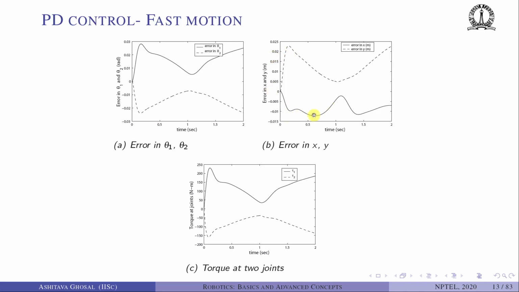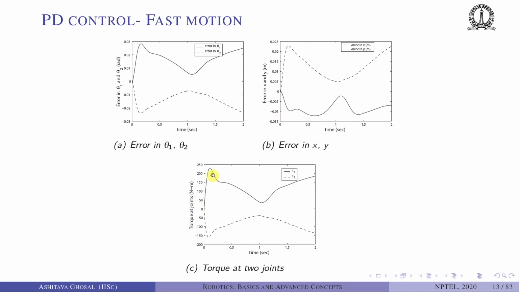The y trajectory is also not exactly following the desired trajectory. The x error is of the order of 0.015, so 1.5 centimeters. And in the y direction, the maximum error is more, between 2 and 2.5 centimeters.